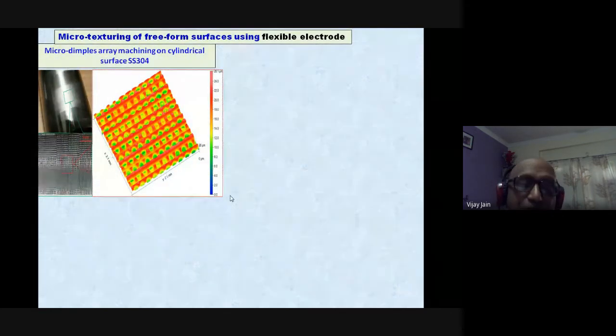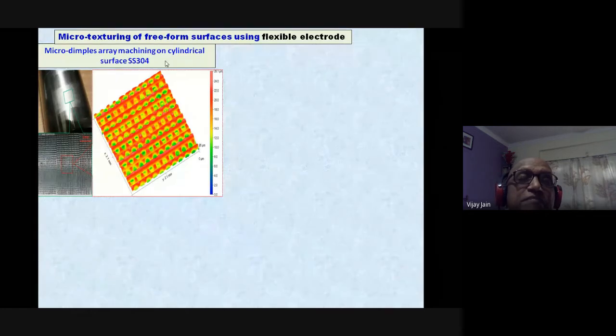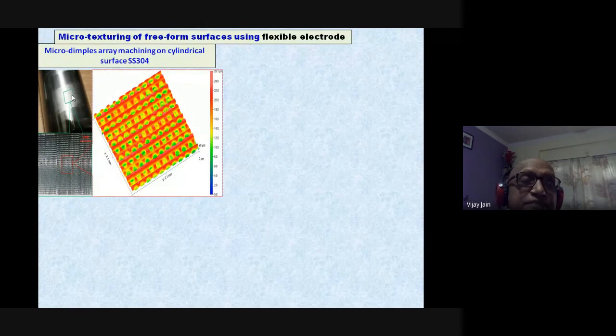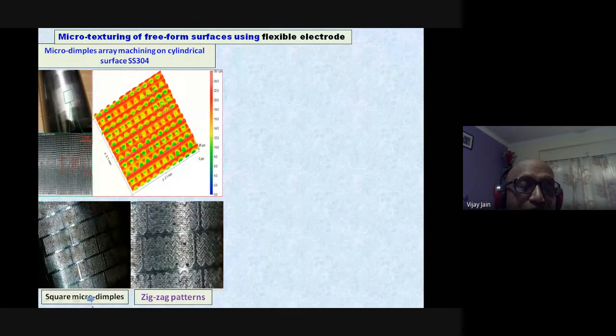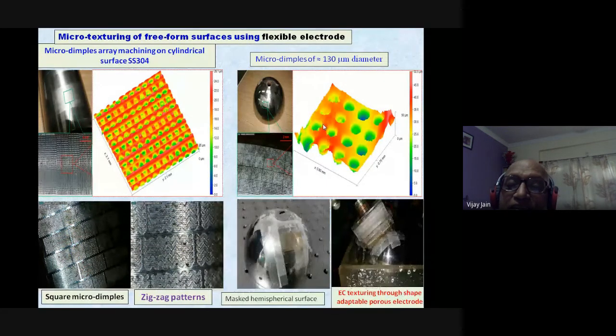Now you can see what I had shown you in the earlier slide. This is the bigger picture of the same micro dimples array machining on a cylindrical surface. If you take this bigger view, it lies like this, and if you take the 3D view, then it is like this. And these are the square micro dimples over here, and this is the zigzag pattern. You can clearly see this pattern over here. These are the square dimples, and then micro dimples of approximately 130 micrometer diameter are there, and this is the spherical surface over there, and this is the flexible electrode.